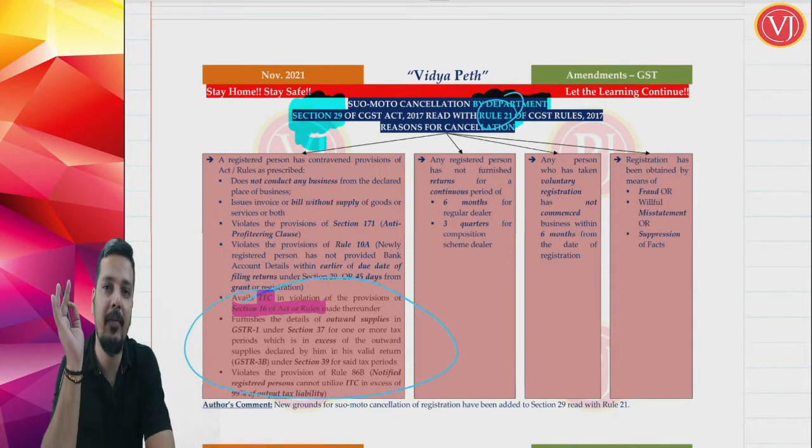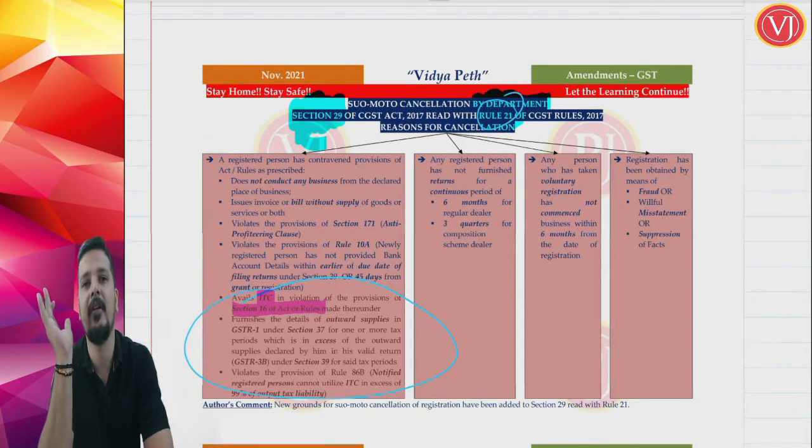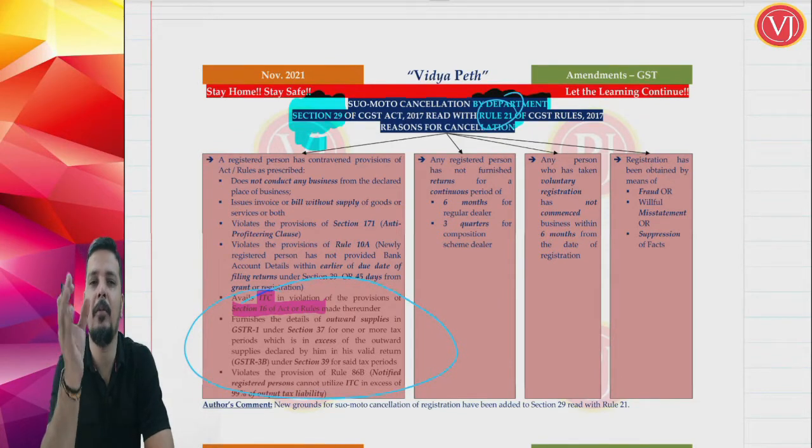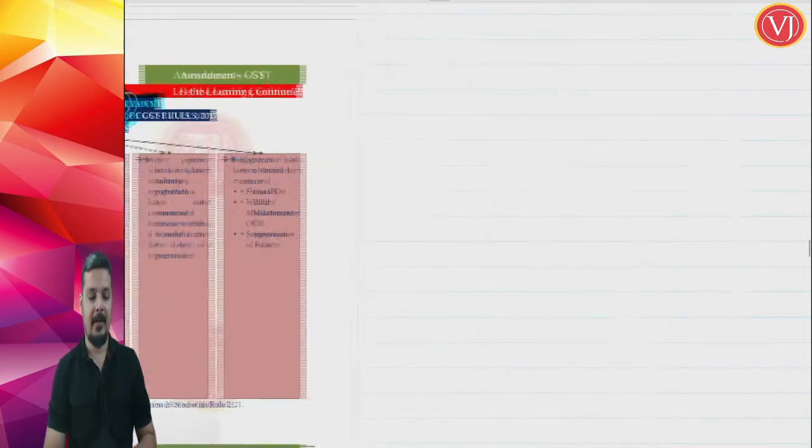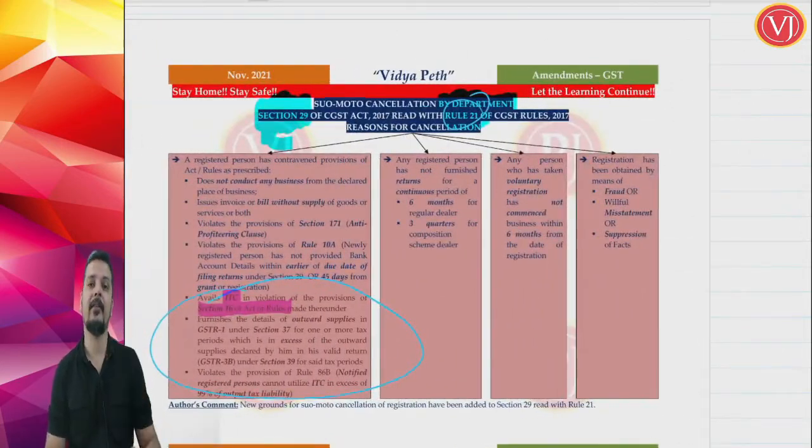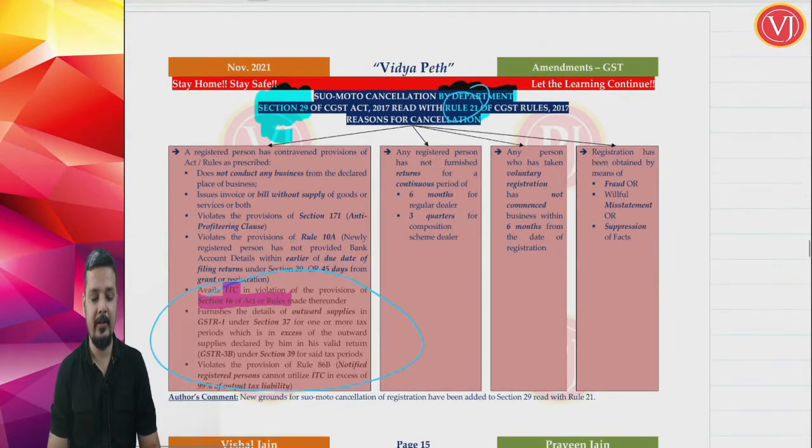Even if you have availed some small portion of wrong credit, the department can tell that your registration is now cancelled. We are starting the process of suo motu cancellation. So this is highly dangerous.